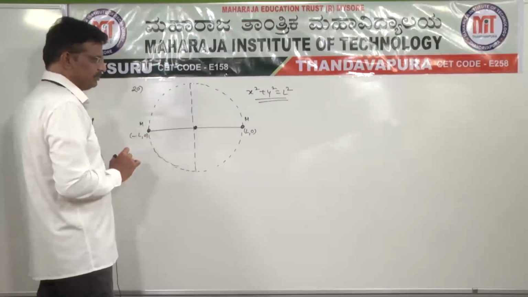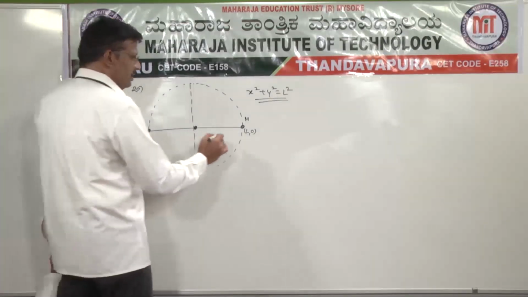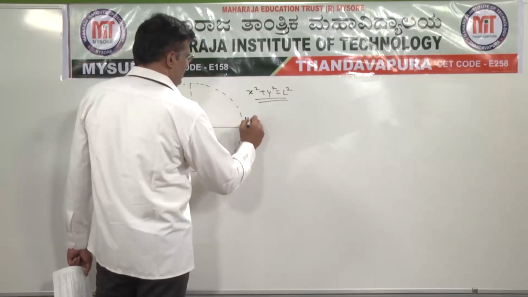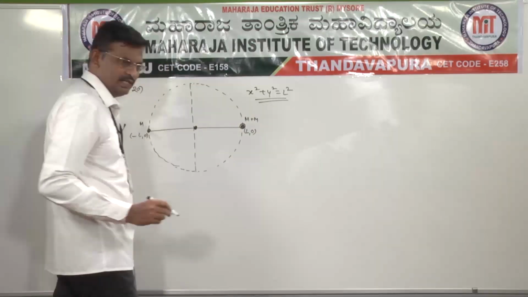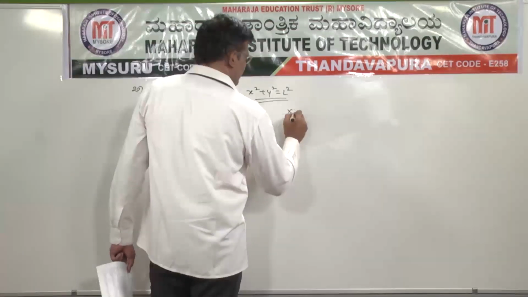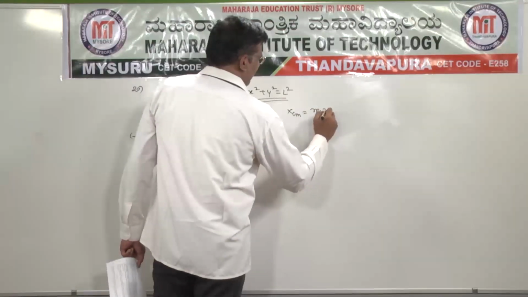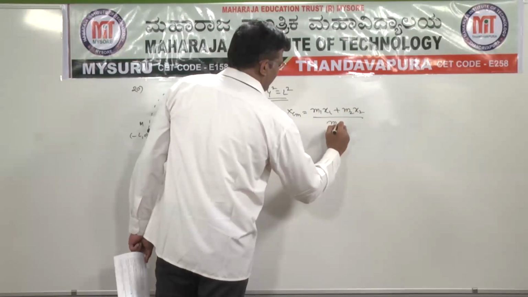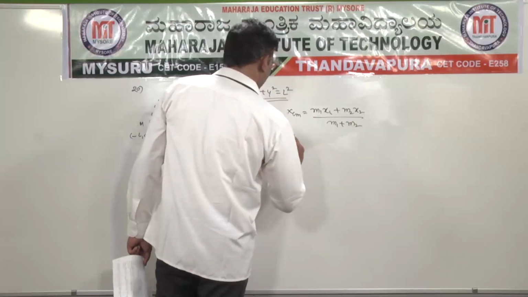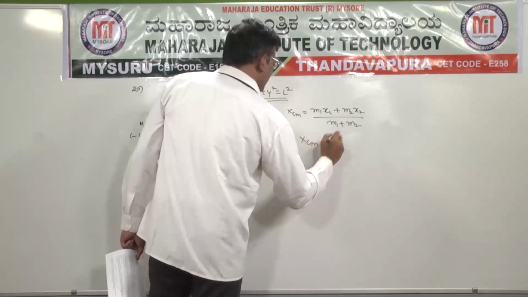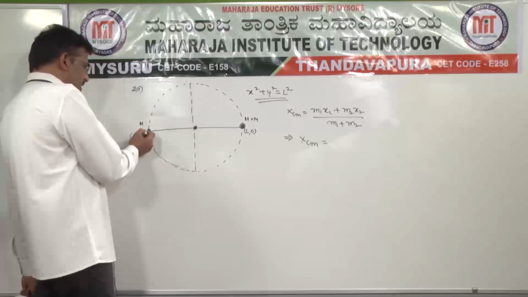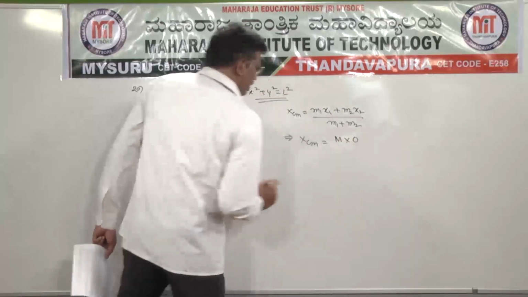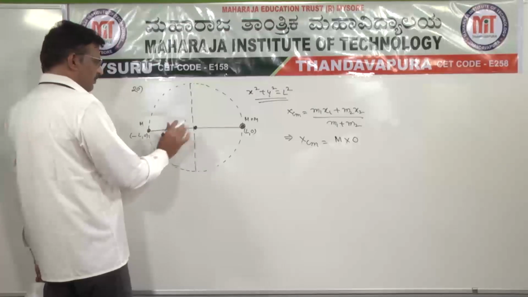For convenience, let us assume that the third mass is also on the positive x-axis, so we imagine two masses, M plus M. Now xcm is equal to m1 x1 plus m2 x2 divided by m1 plus m2. Let us assume that m1 is equal to capital M and x1 is 0. So forget the center here.